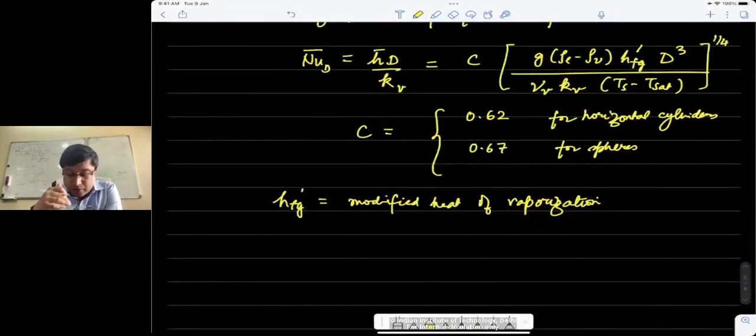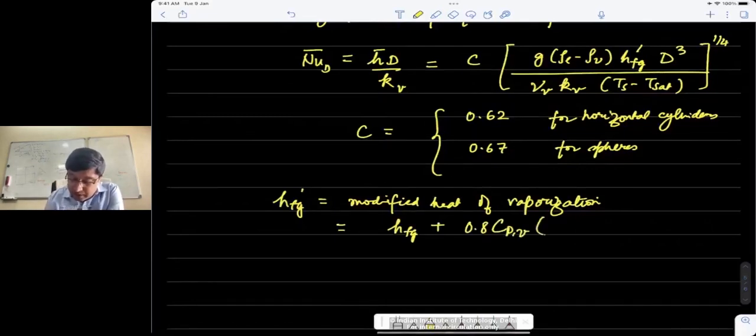Heat transfer from the solid to the liquid happens through a vapor phase. So we have not just the latent heat at the saturation temperature, but also a correction for the heat transfer taking place through the vapor. So we have 0.8 into c_pv (Ts minus Tsat). So the c_p delta T becomes a correction on the latent heat.